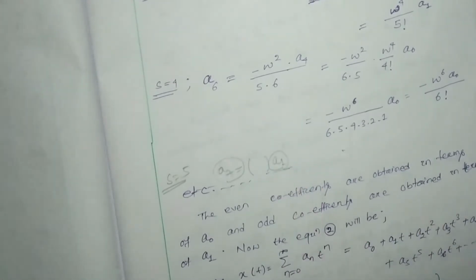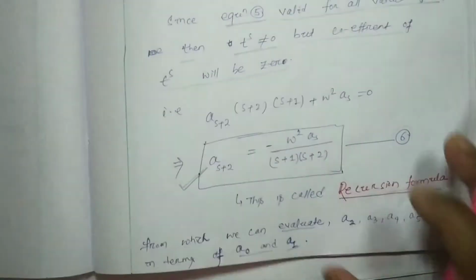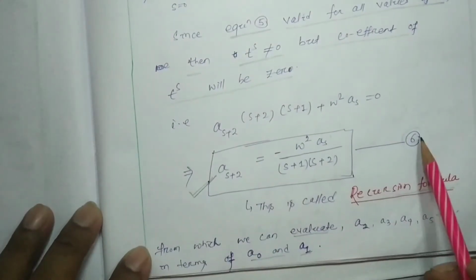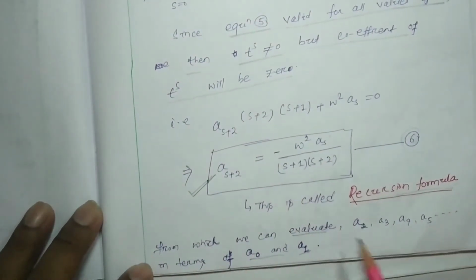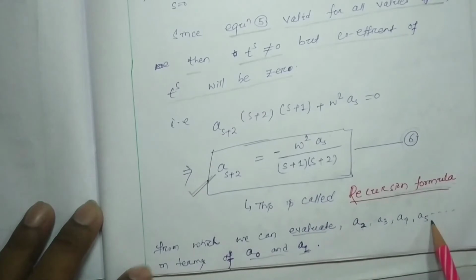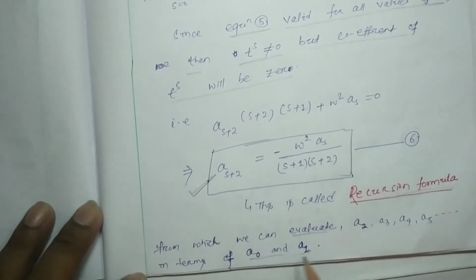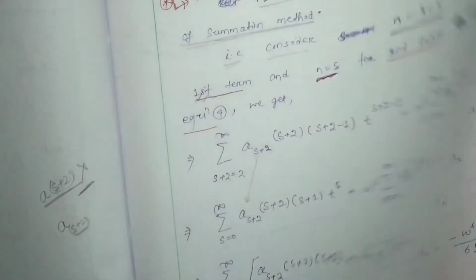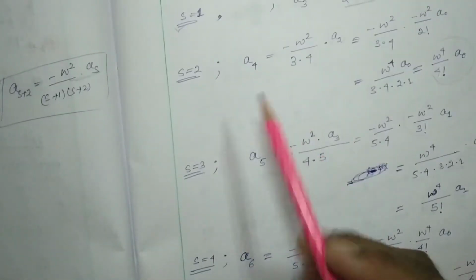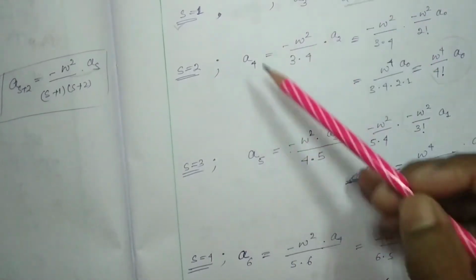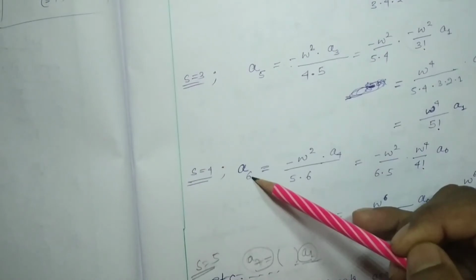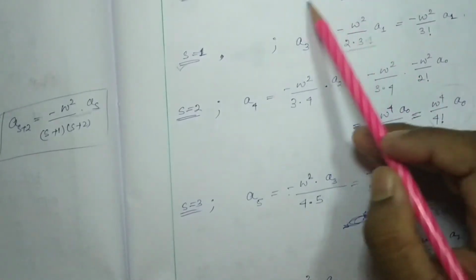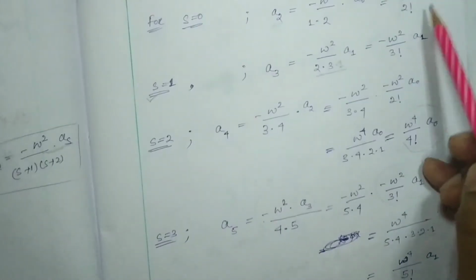So that is why it is written that from equation number 6, we can evaluate a2, a3, a4, a5 in terms of a0 and a1. a2 itself we found in terms of a0.